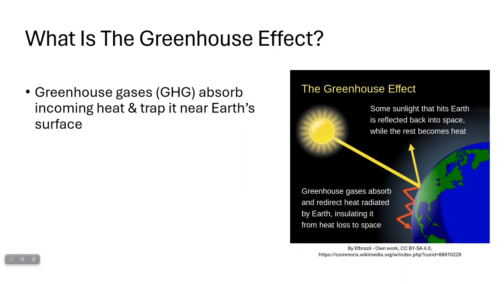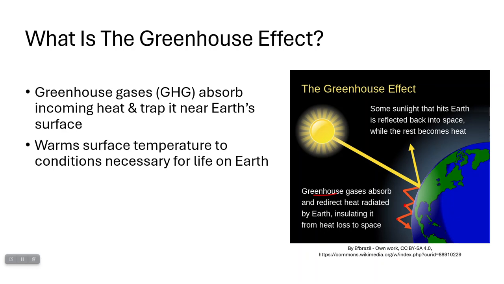What ends up happening is when solar radiation hits the Earth's surface, whatever is absorbed and then radiated out as infrared radiation and heat is going to go up into the atmosphere, where greenhouse gases will absorb it, and they can kind of reflect it back towards the Earth's surface where it goes back up into the atmosphere where it can be absorbed by more greenhouse gases, and that can just keep happening so that a lot of that heat is not lost into space.